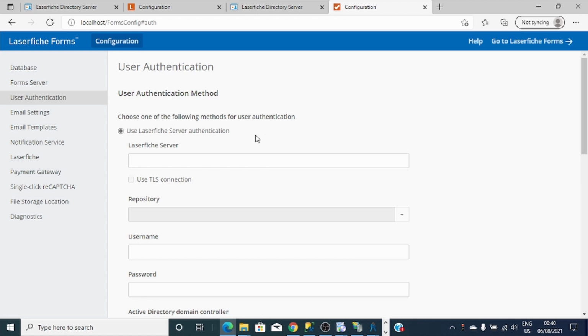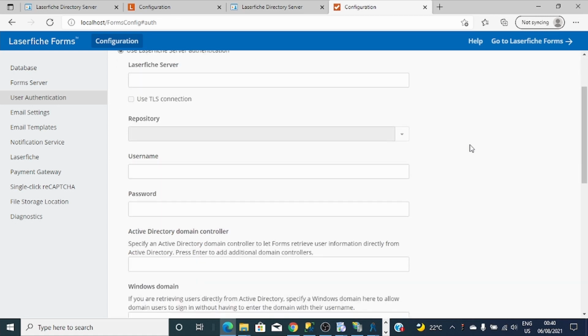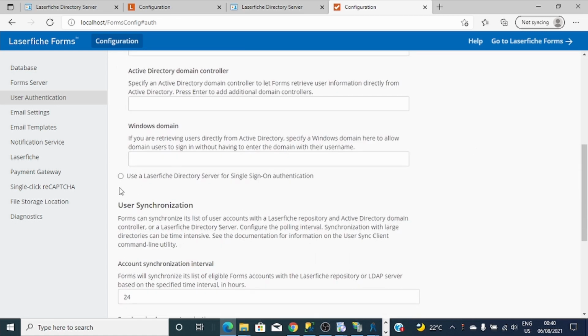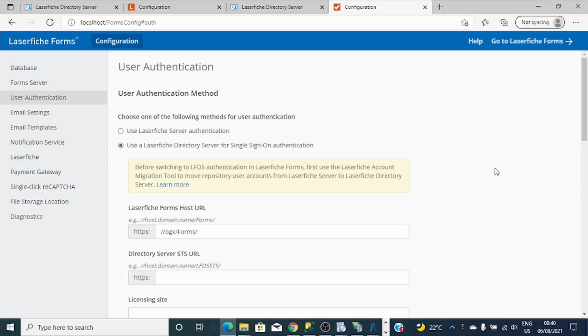Later Laserfiche blessed us with the ability for Laserfiche Avante to use LFDS like Laserfiche Rio. So I love LFDS. I'll show you how to configure user authentication in Laserfiche Form by using Laserfiche directory server for single sign-on.